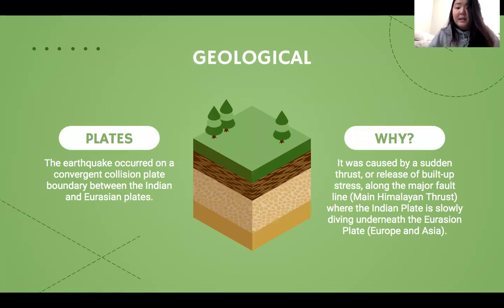It was caused by a sudden thrust or release of built up stress along the major fault line. This is also known as the main Himalayan thrust. This was where the Indian plate is slowly diving underneath the Eurasian plate.